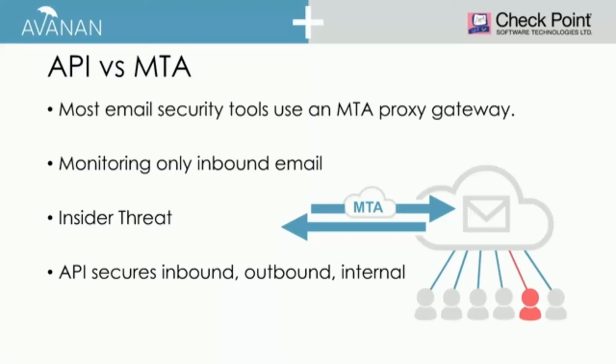What's nice about Avanan's connectivity is that we are not a proxy. We are not a gateway. Users don't redirect traffic. Email does not get redirected through us. We connect via API, which means that we are there with not only full visibility, but also full control of every single email, every single inbox, and most importantly, internal email. So for that insider threat, if someone has a compromised account and starts sending email to other users, while that would normally be missed by a standard MTA-based system, we would be able to identify that threat, scan that email before it moves to another inbox.